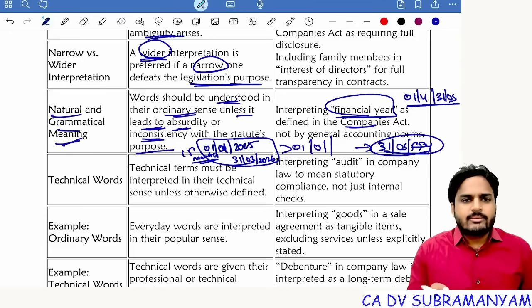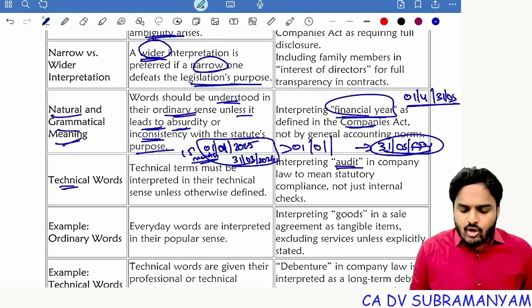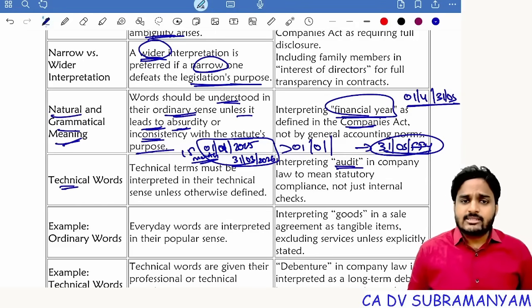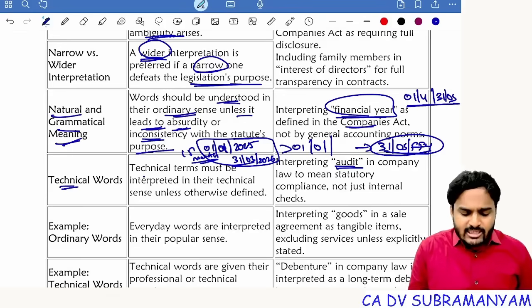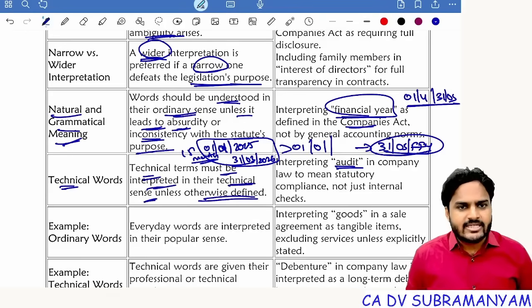Don't apply common meanings, don't apply general meanings. Technical words, for example, audit. Wherever in the Companies Act you see the word audit, it's a statutory audit. Of course, section 138 deals with internal audit. There alone audit means internal audit. But in all other cases audit means statutory audit, and it's a matter of statutory compliance. It's not just internal checks. So technical terms must be interpreted in the technical sense unless otherwise defined.